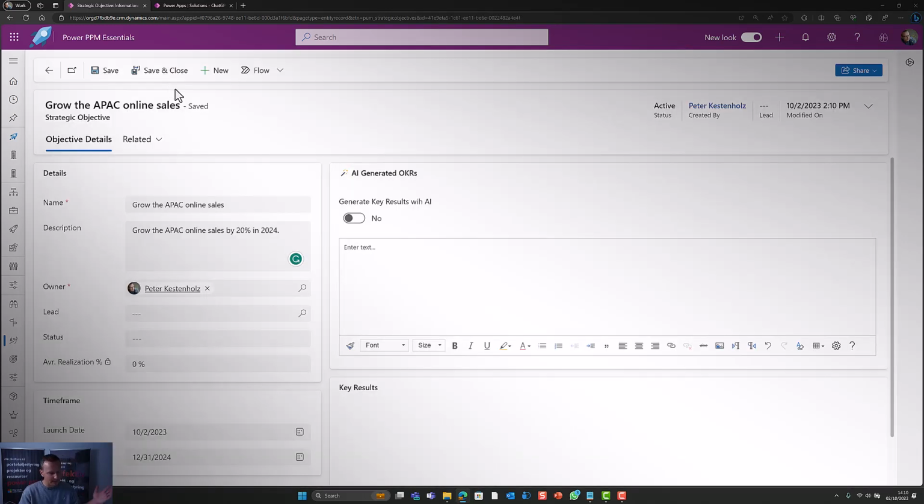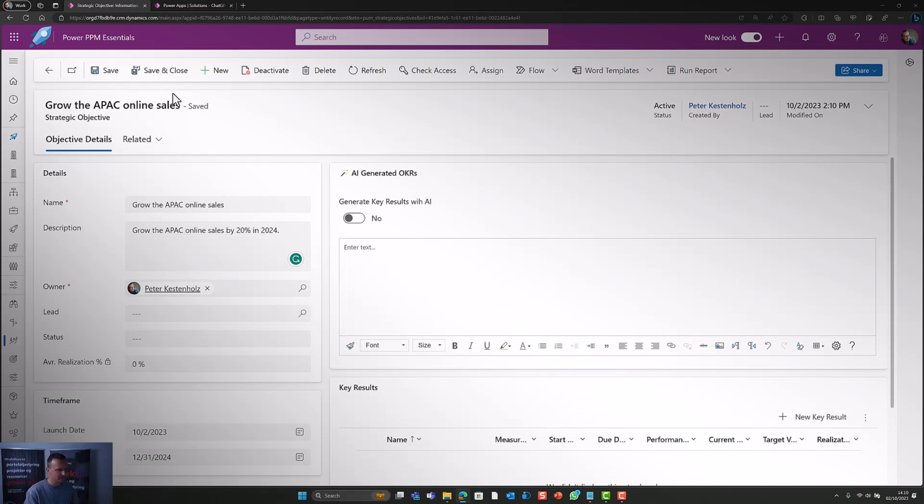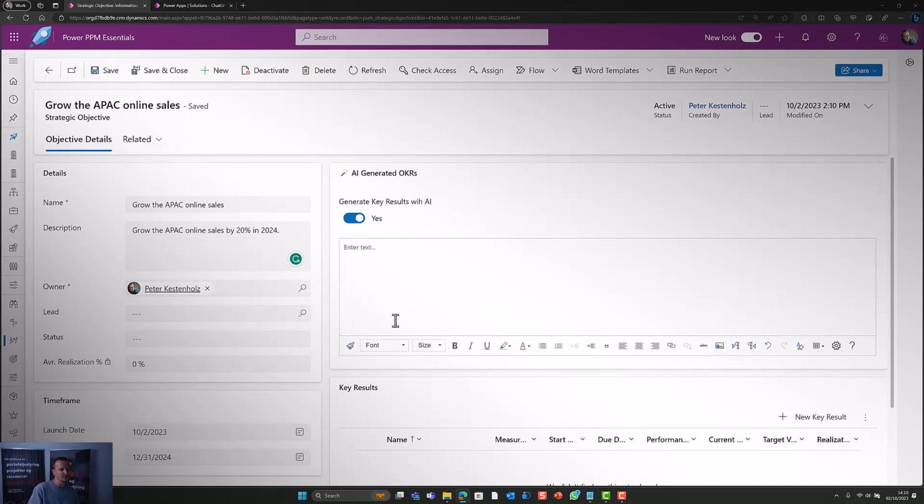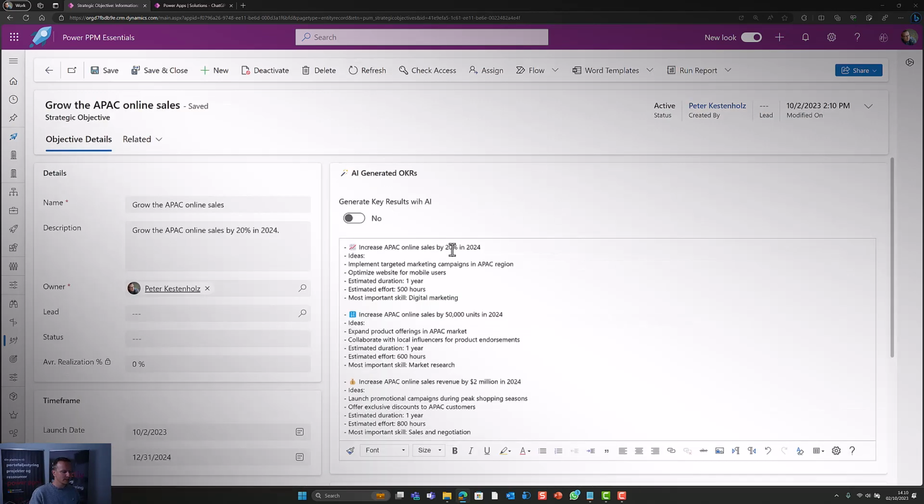So this is just Power Apps, Dataverse, Microsoft, just doing its thing. But what I then can do is use ChatGPT as a button or as a toggle, so that if I click here and click yes, it triggers the creation of some supporting text or ideation, so that by only having these two inputs, and if I click refresh, here we go, where I can see increase APAC sales. Ideas to do this is, first of all, do this, then we need to do this. This is the duration, this is the effort it takes, skills, and so forth. More or less the same as before.